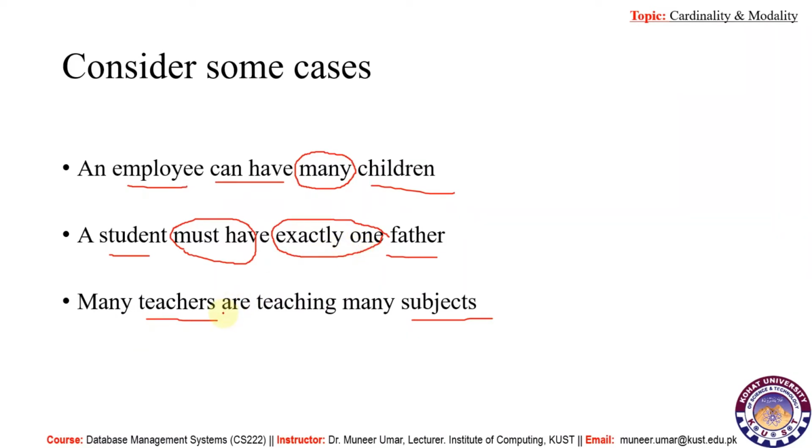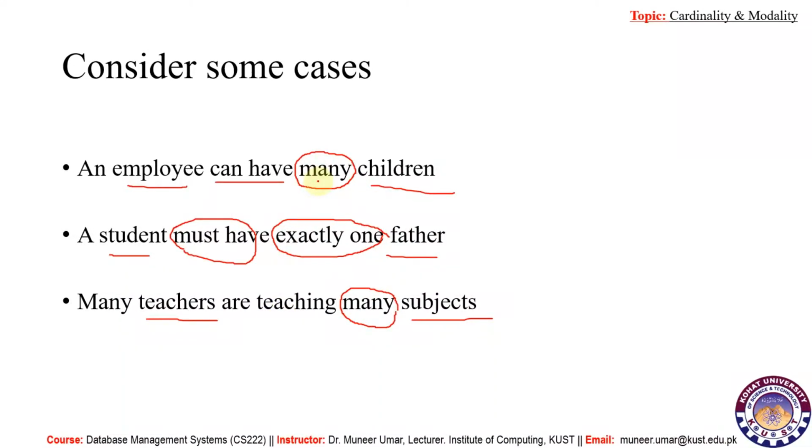In the third case, many teachers can teach many subjects. So a single subject can be taught by many teachers, and a single teacher can teach many subjects. Also, there would be some teachers who don't teach any subjects.